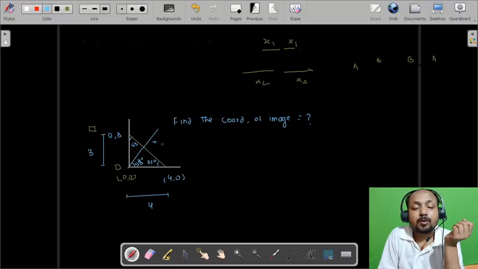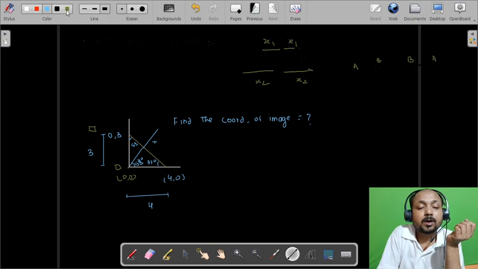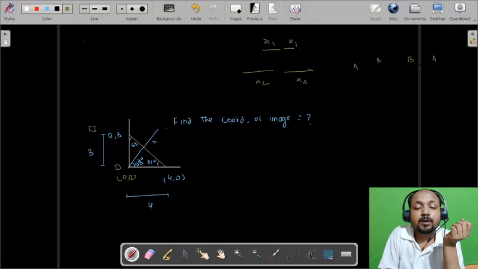Okay, so what do we have to find out? We have to find out the coordinates. We need this height and this length.